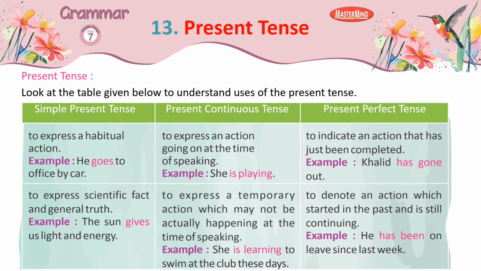To express scientific fact and general truth. Example, the sun gives us light and energy. To express a temporary action which may not be actually happening at the time of speaking. Example, she is learning to swim at the club these days. To denote an action which started in the past and is still continuing. Example, he has been on leave since last week.